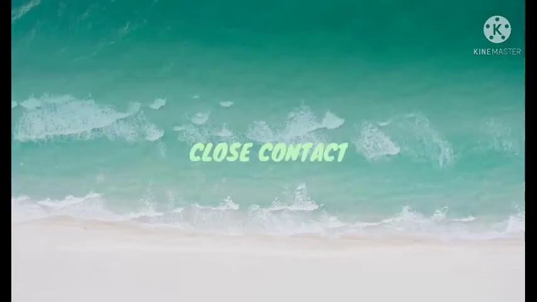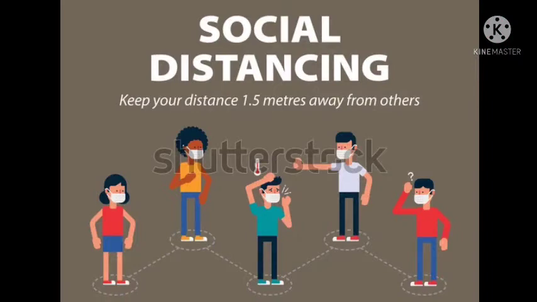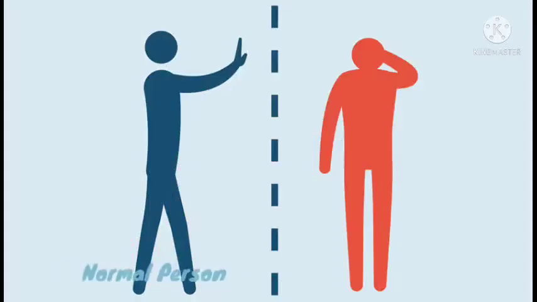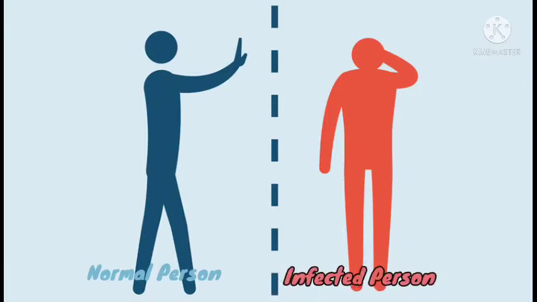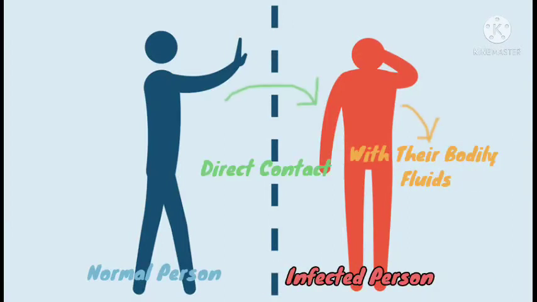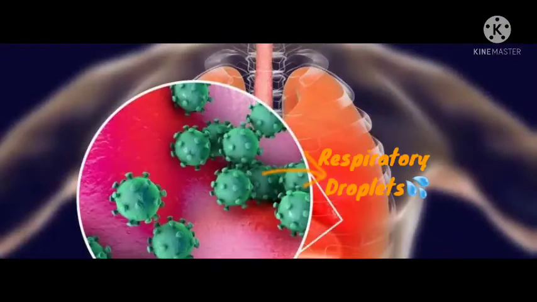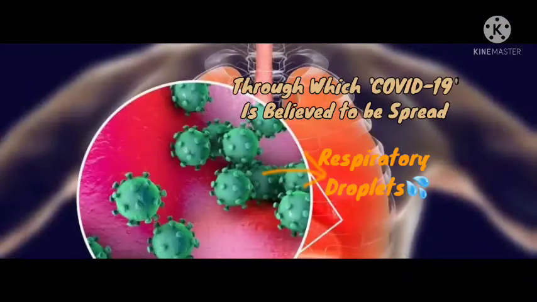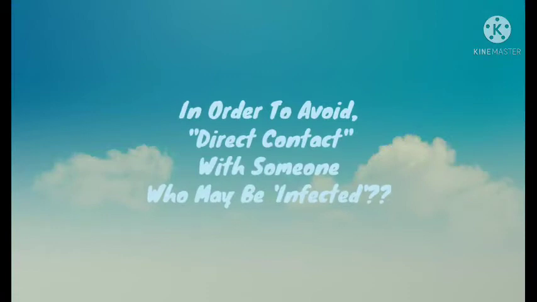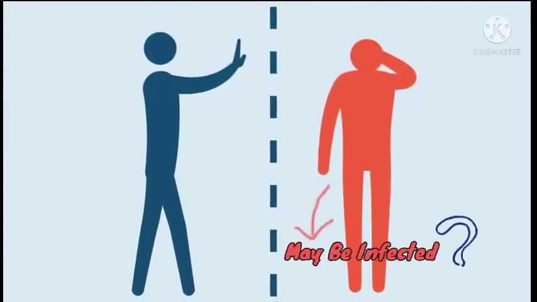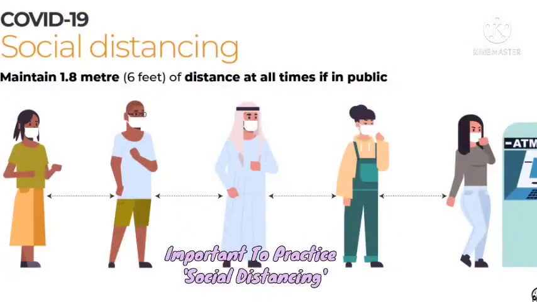Close contact, also referred to as direct contact, is when one person is physically close enough to an infected individual to come into direct contact with their bodily fluids, including respiratory droplets through which COVID-19 is believed to be spread. In order to avoid direct contact with someone who may be infected, it is important to practice social distancing.